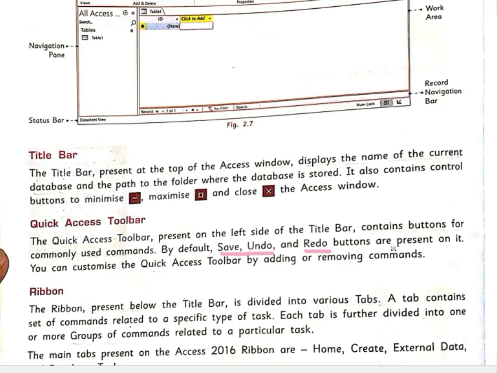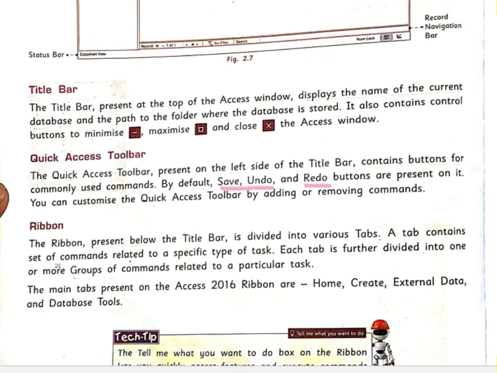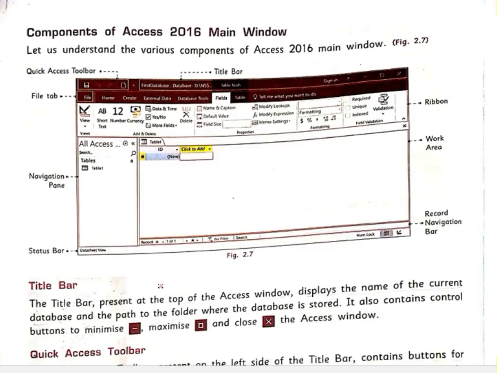These are present, so you can edit it also. You can add more to the quick access toolbar, or you can remove something. Then we have the ribbon menu. The ribbon present below the title bar is divided into various tabs. A tab contains a set of commands, and each tab is further divided into groups.